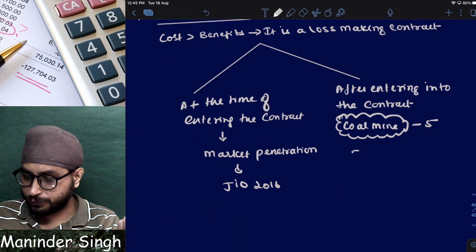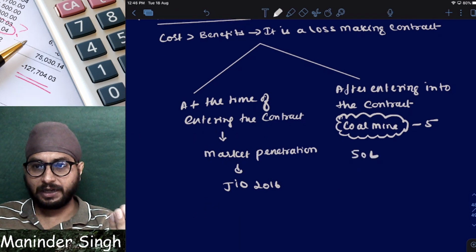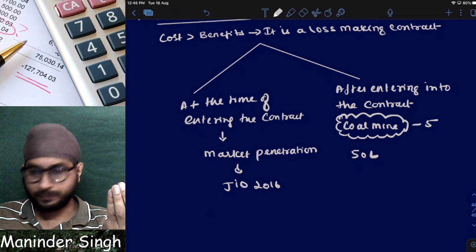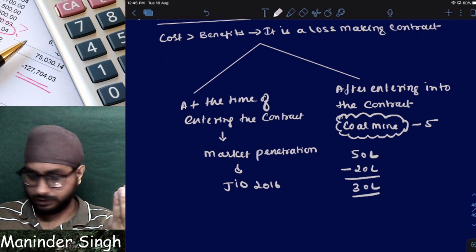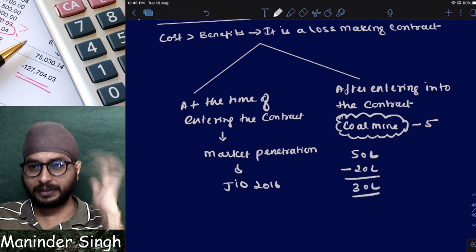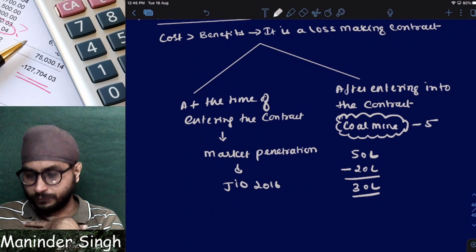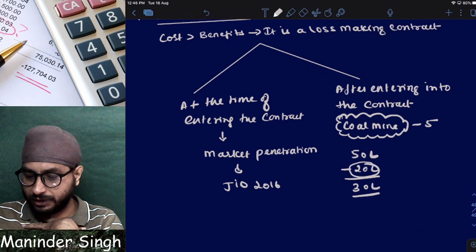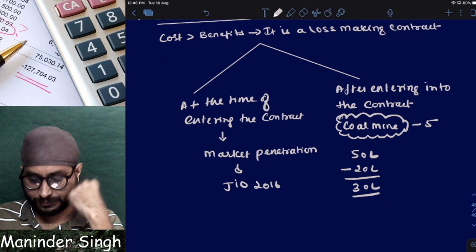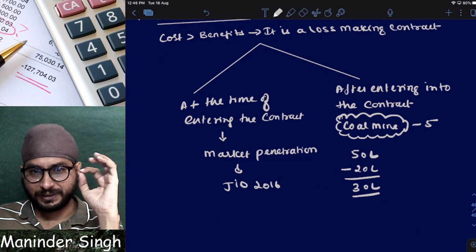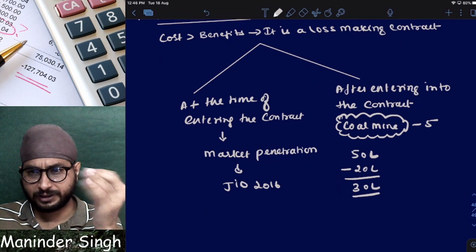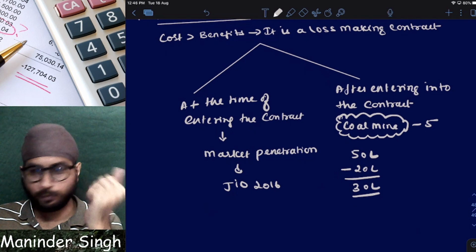Today I am thinking that the benefit out of this coal mine is 50 lakhs, and the cost of restoration is, let us say, 20 lakhs. So how much is the net benefit I'm getting? 30 lakhs. This is my calculation for today. Will I incur exactly 20 lakhs for decommissioning after 5 years, or can it be more or less? It can be more or less.